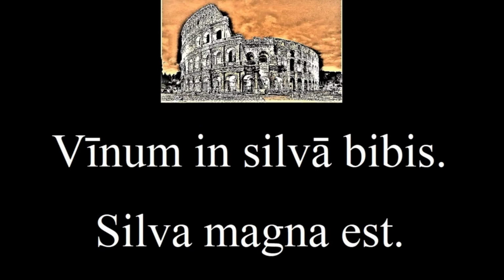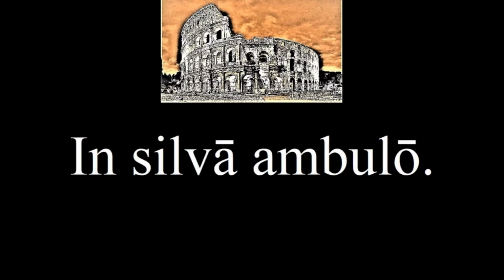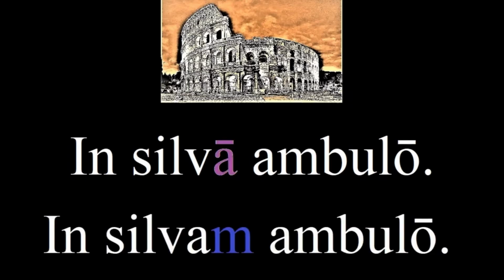This noun declines just like discipula. If you know the words amble, ambulatory, and perambulate, it will help you remember the next word, in silva ambulo. This means I walk in the forest, as in, the forest is the location that I'm walking around in. If we change the declension of silva, we can change the meaning to that of entering, in silvam ambulo. I walk into the forest.